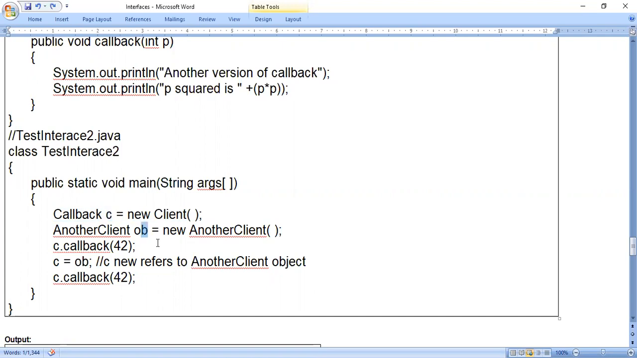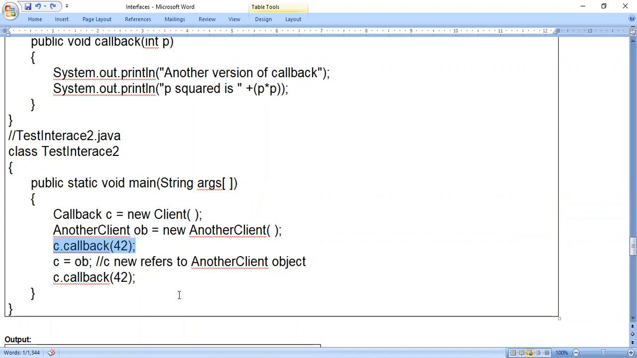But in the second statement, there is no confusion. OB is an object of AnotherClient. Directly, you can say OB is an object of AnotherClient, because AnotherClient is a class name, and on the right hand side also I use AnotherClient as the class name. But in the case of the first statement, the left hand side is an interface, so you should not call C an object. It is an interface variable referring to the class. So when the first statement is executed, C.callback will call the method which is present inside the Client class.